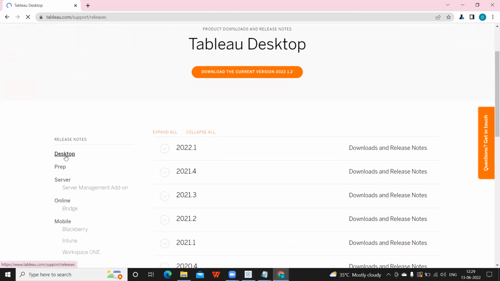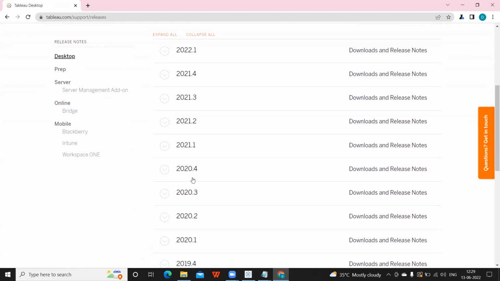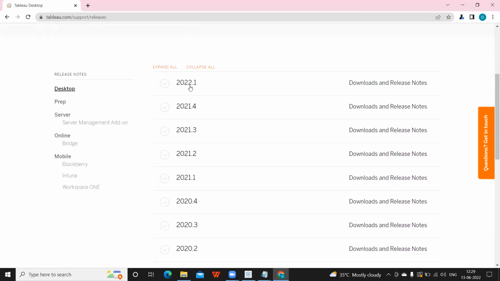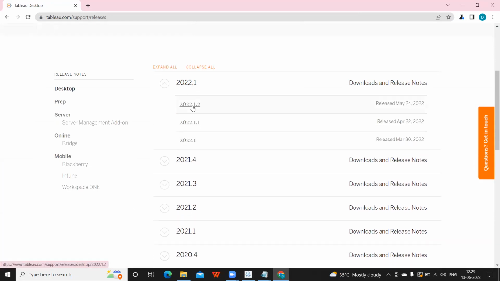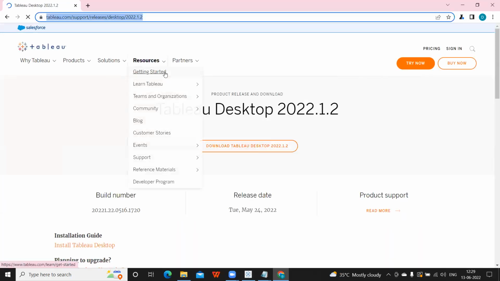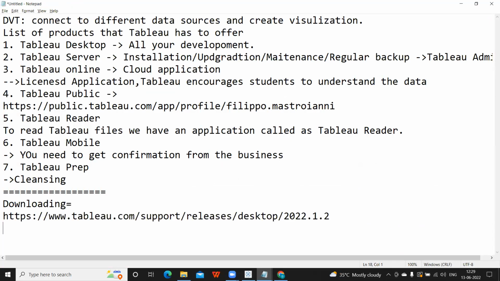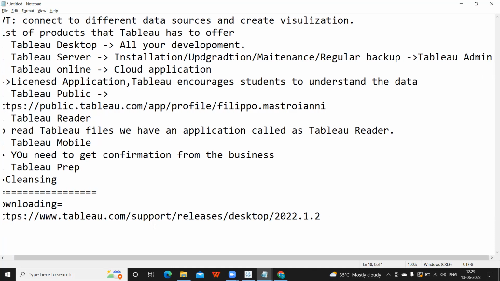on the left side it is desktop, and you can download whatever version you need. The latest version is this one and the maximum is this one. You can click on this and download it. I'll just paste this also. If you need any help regarding downloading and installing, you can watch my video, where I have shown how we can download and install. So once installation is done,